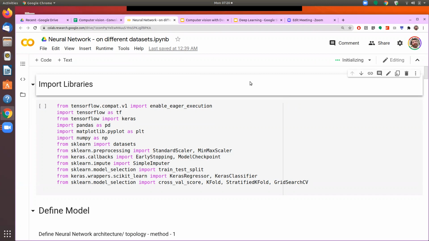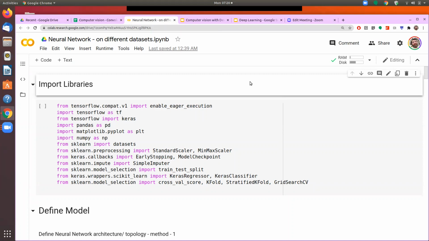And for designing the deep neural network, we will use the TensorFlow libraries. TensorFlow is a library from Google, and above that, we will use Keras as the operating layer. Keras is actually a wrapper on the TensorFlow library.